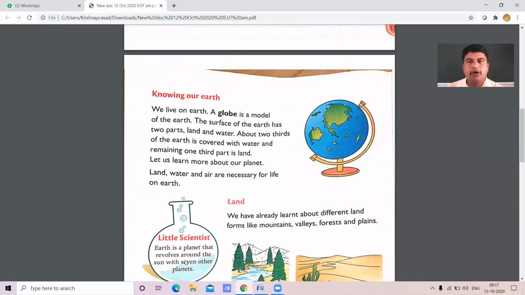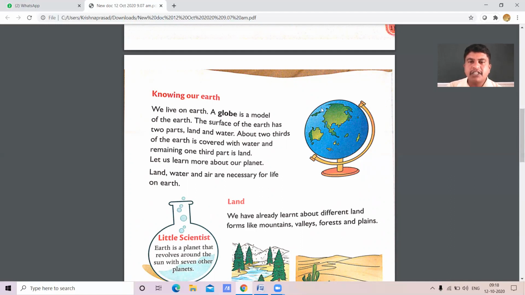Yes. Now, what is meant by earth? Okay, what is the shape of the earth? Dear students, we all live on earth. Look at the image here, my dear students. This is what? This is a globe. What is a globe? Globe is a model of earth.